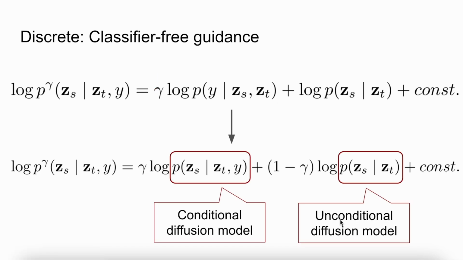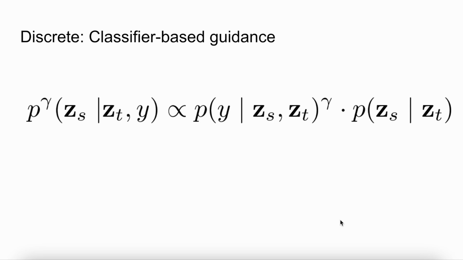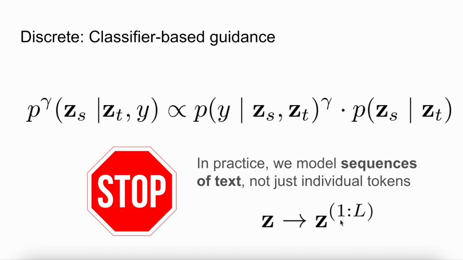This yields a formulation for discrete classifier-free guidance where we sample proportional to a weighted average of a conditional and an unconditional discrete denoising model. Moving to discrete classifier-based guidance, we might think that we can simply begin sampling proportional to the original tempered distribution we presented. However, normalizing this distribution is intractable.